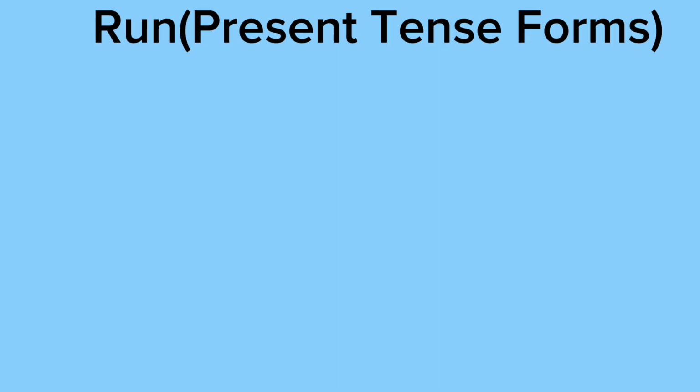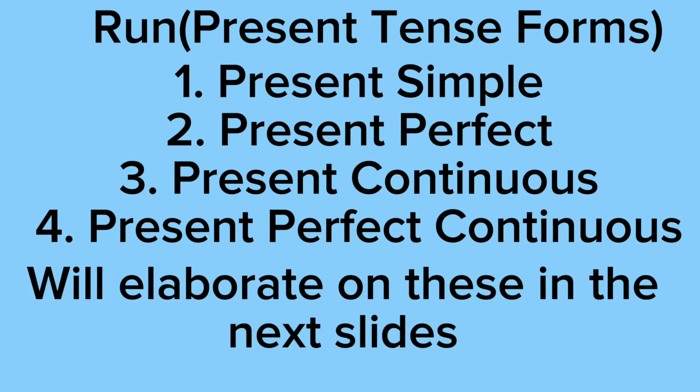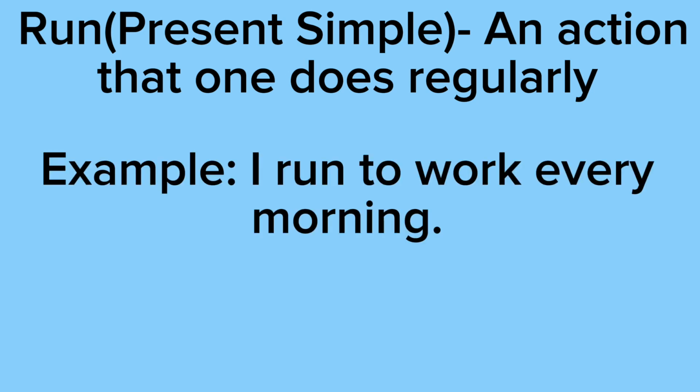Next, we have run in its present tense forms, which will be present simple, present perfect, present continuous, and present perfect continuous. And I'll be elaborating on these in the next slides. So present simple is an action that one does regularly. Our example says I run to work every morning. As you can see, this is something that I'm doing regularly.